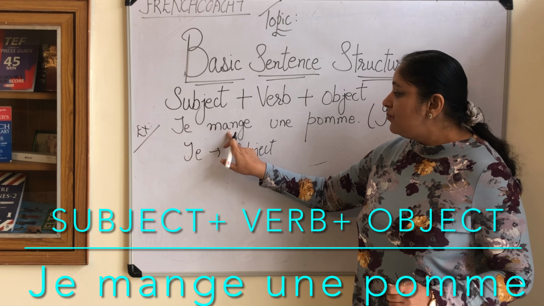Now this is a complete structure. Let us look at the structure. Subject, mange, it is a verb. Pomme, this is an object. Then à la maison, this is a place. Then le matin, this is time.